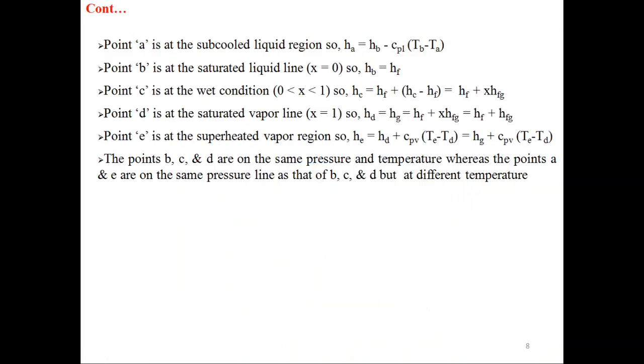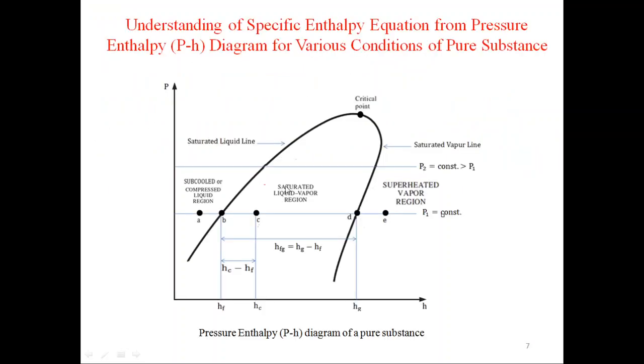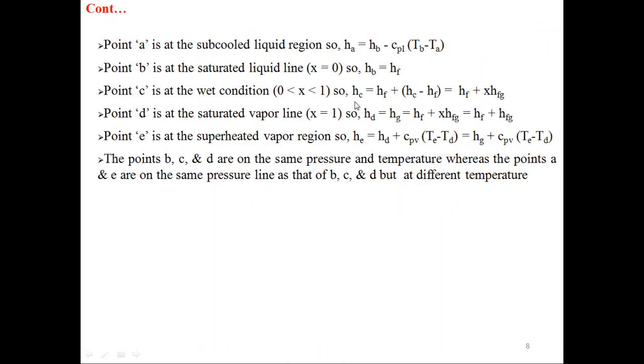Point C is in the wet condition, and the value of X lies between 0 and 1 in this region. So you can see point C is in the wet region or saturated liquid-vapor region. So the specific enthalpy at point C will be equal to HF plus HC minus HF.